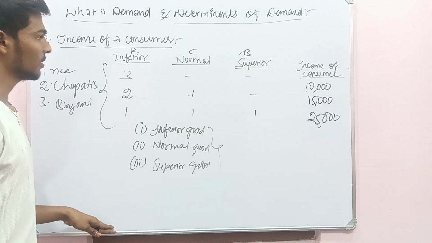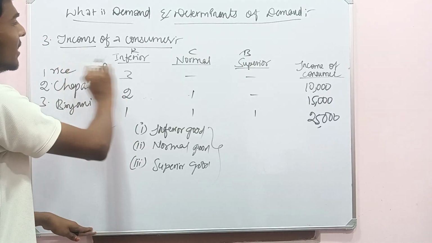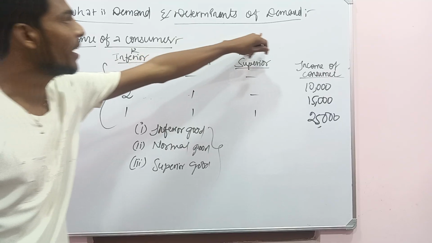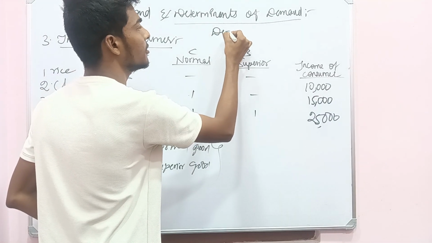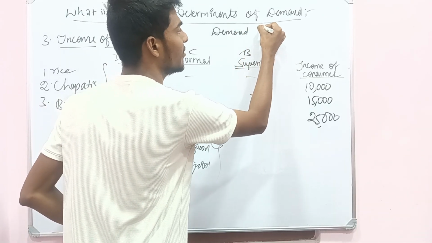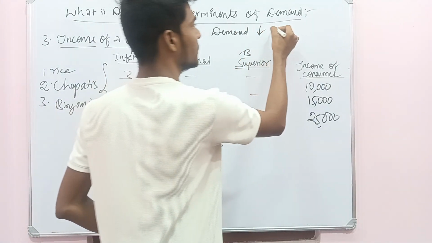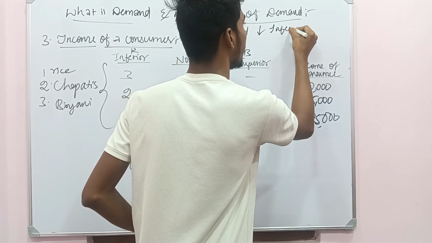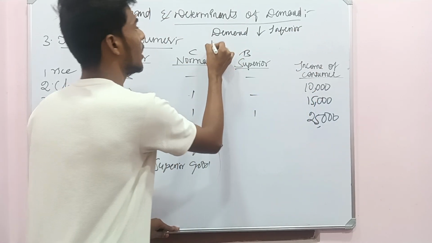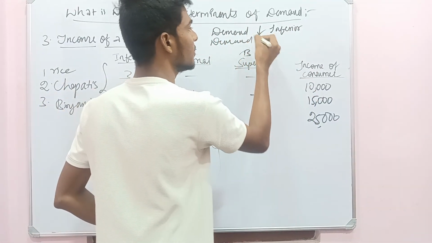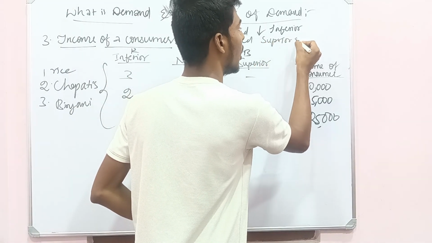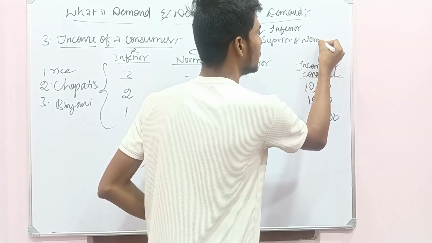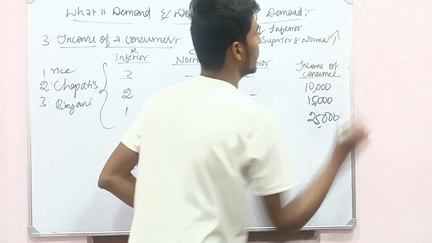This is how, as the consumer income increases, the demand for inferior good decreases, and the demand for superior and normal good increases.